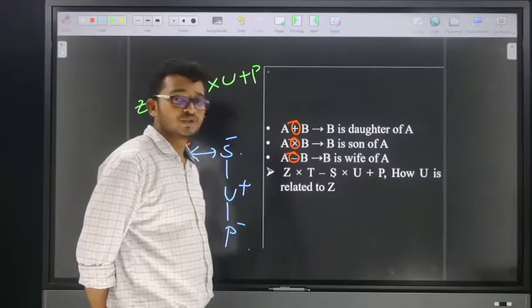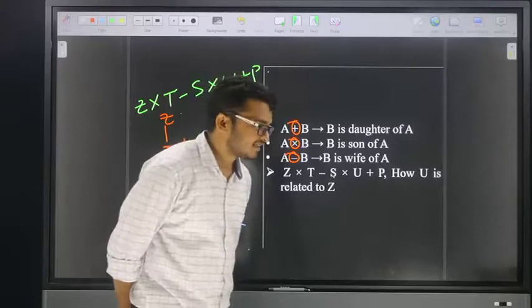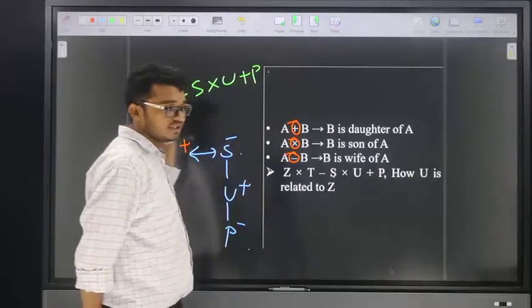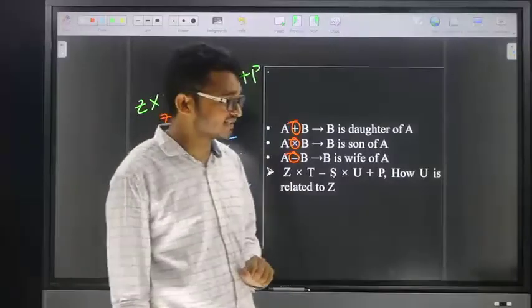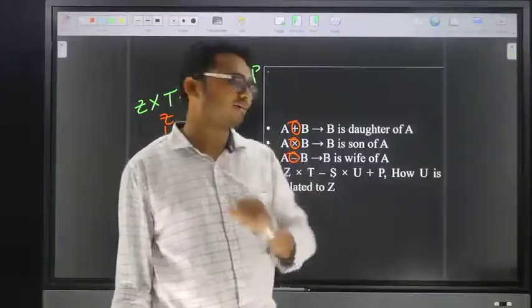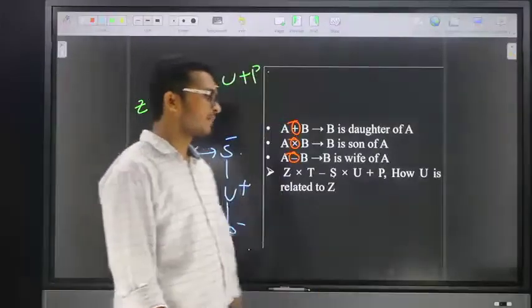How is P related to Z? Friends, the answer is, how is P related to Z? Great granddaughter. Yes, your answer is correct. And your answer is correct. The answer is what? Great granddaughter. Yes.